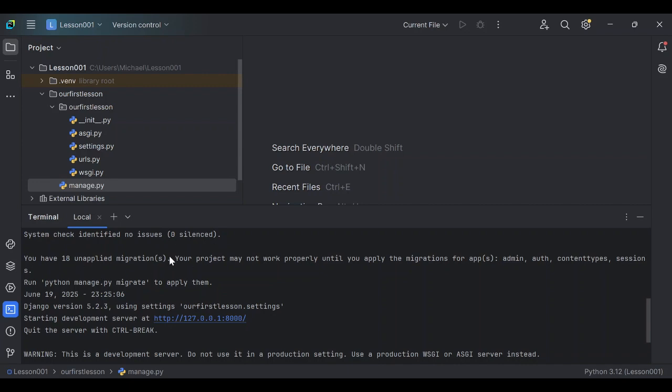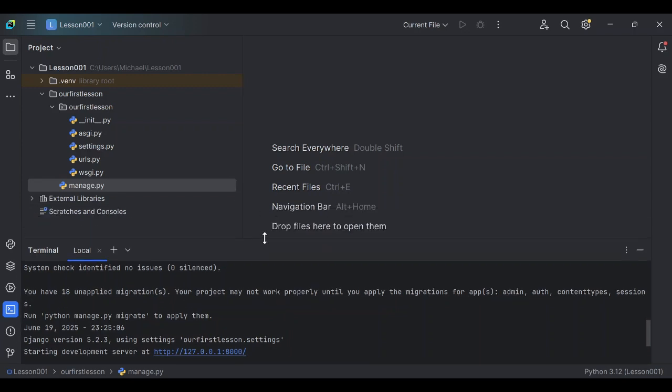You have 18 unapplied migrations. It may not work properly until you apply the migrations for admin, contenttypes, sessions and so on. This has to do with when we are creating our databases, our sessions, our admin, our authorization page. And we will get there. Ignore the warning now. Nothing will happen.